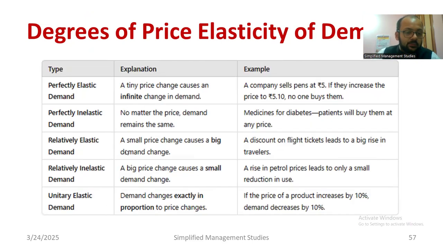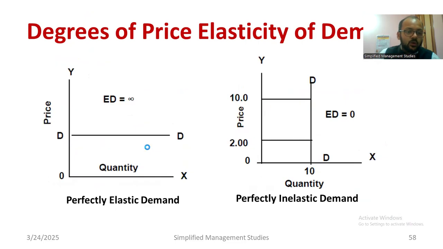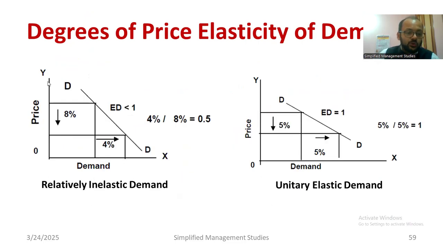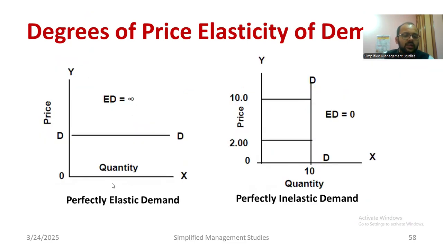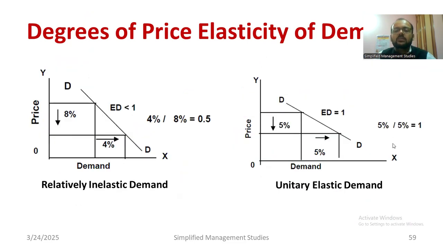Then relatively elastic demand: a small price change causes a big demand change. A discount on flight tickets leads to a big rise in travelers, of course. That is shown in the diagram, where the ratio is given as 0.5, ED less than 1, that is 50%. Relatively inelastic demand says that a big price change causes a small demand change. A rise in petrol prices leads to only a small reduction in usage. That's all. In the relatively inelastic case you can observe here, elastic demand is equal to 100%.